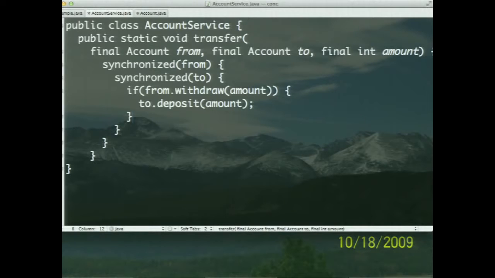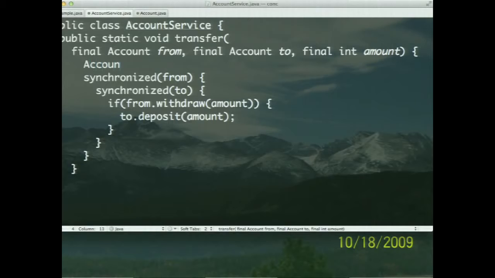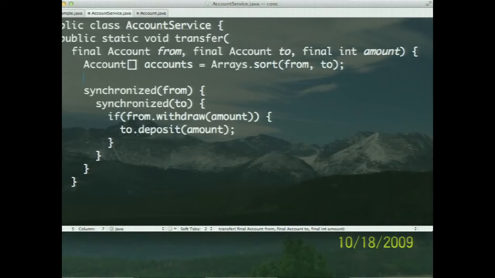So obviously we have a way to resolve this. And how do you resolve this? You say, kids from tomorrow, you have to get sugar before you can get milk. In other words, you can put ordering into the picture, right? So one way to remove this deadlock problem may be to say, somehow in the account we'll put an ordering, and we could say accounts equals, for example, Arrays.sort, and we could sort the from and the to accounts, in this case. And once we sort the from and the to, don't worry about the syntax at the moment for me. And then once we sort the accounts, probably what I should do really is create the account structure here, new account like that.